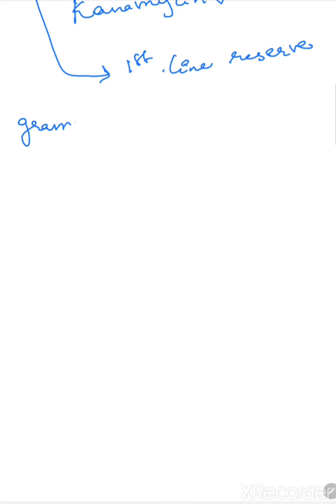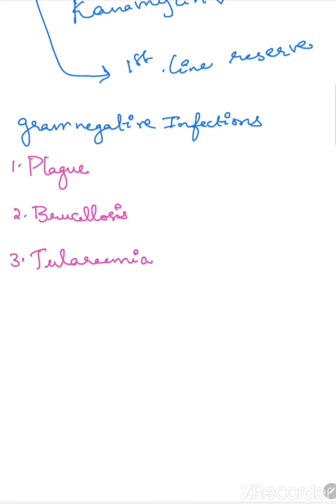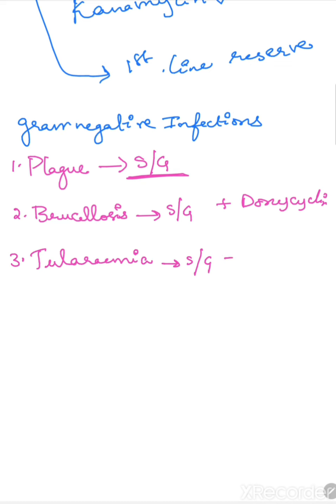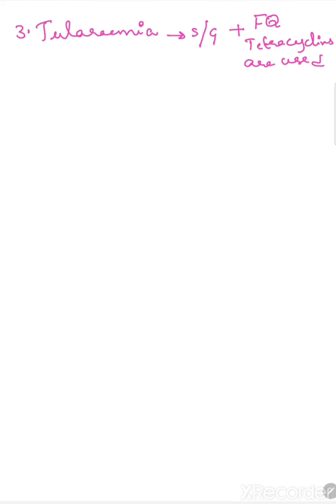In other gram negative infections like plague, brucellosis, and tularemia, aminoglycosides can be used. In plague, streptomycin or gentamicin are used. For the treatment of brucellosis, streptomycin or gentamicin are used along with doxycycline. In tularemia also, streptomycin and gentamicin are used. In addition to these two drugs, the fluoroquinolones and tetracyclines can also be used, but the drug of choice is gentamicin and streptomycin.